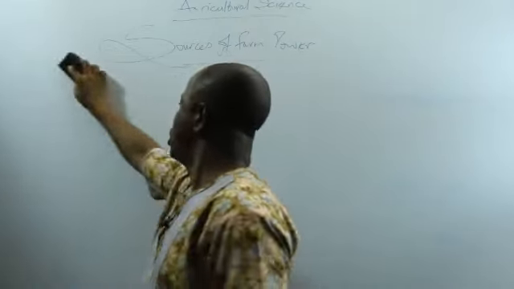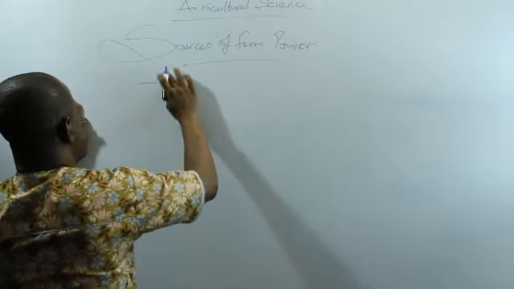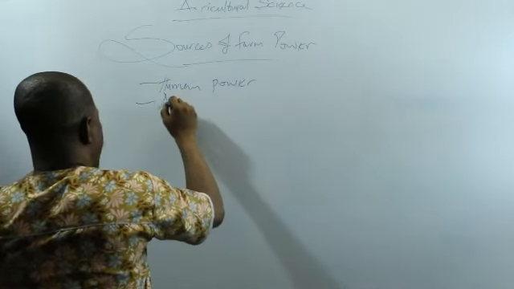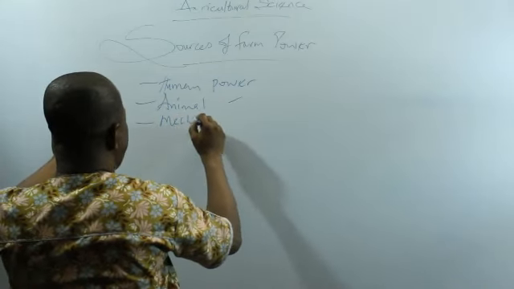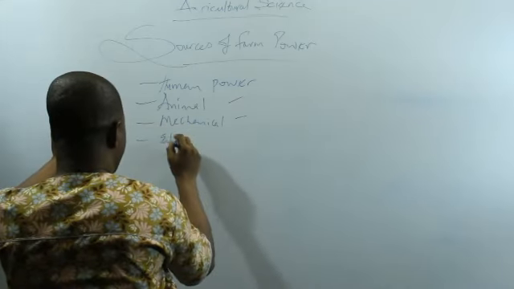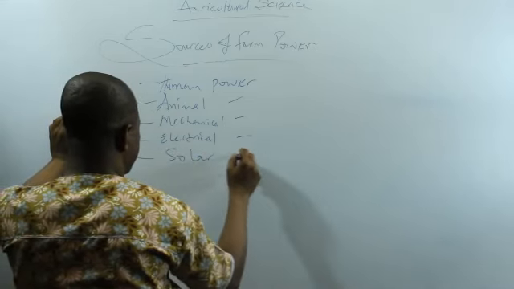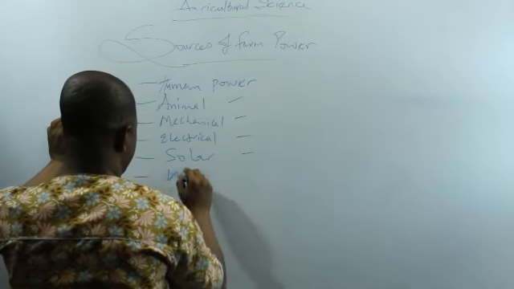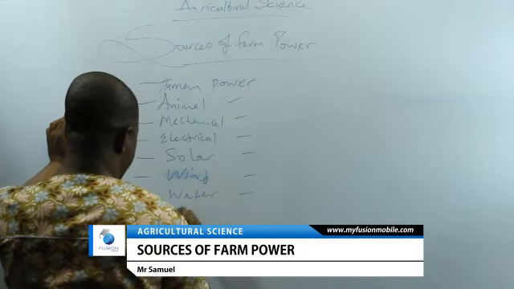Sources of farm power. There are about eight sources of farm power. This includes, number 1, human power, animal power, mechanical power, electrical power, solar power, water power, wind power, and biogas.